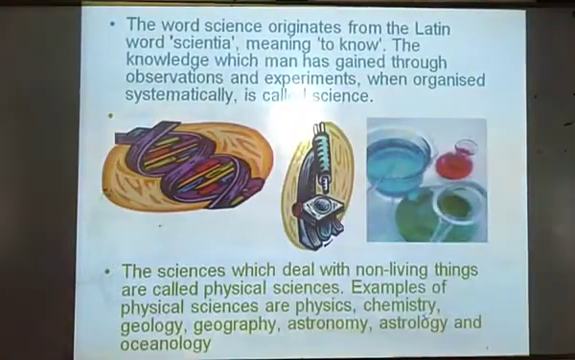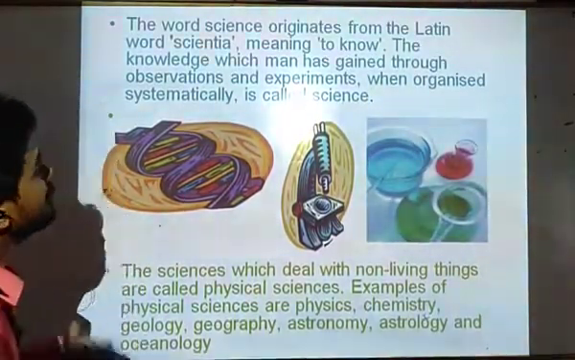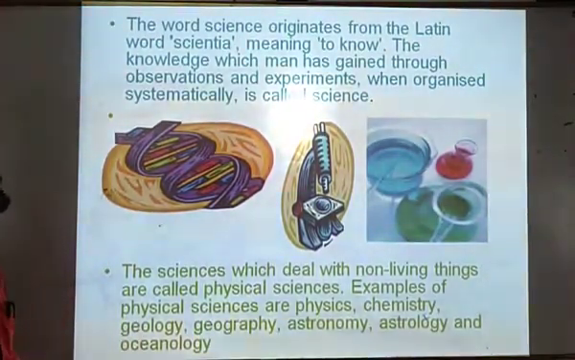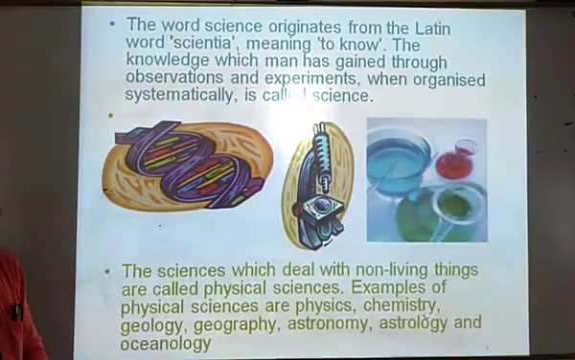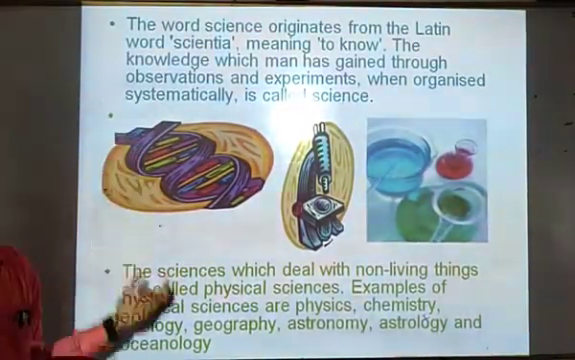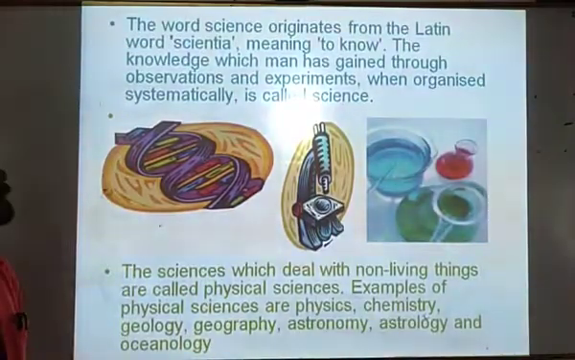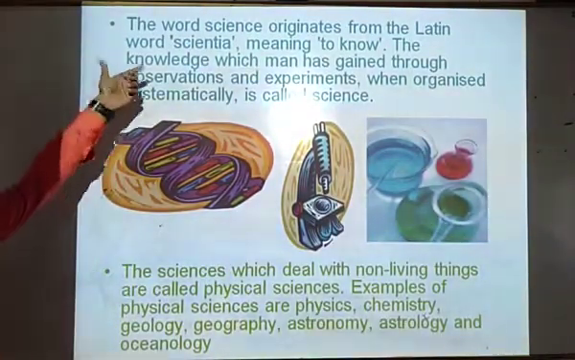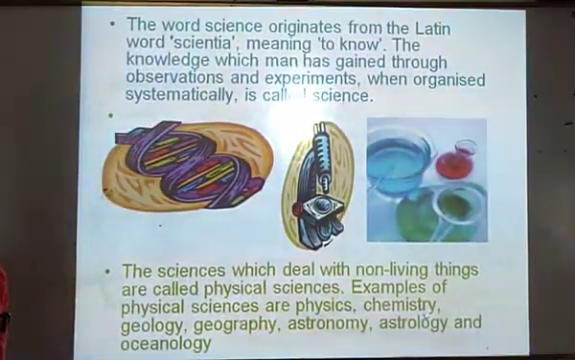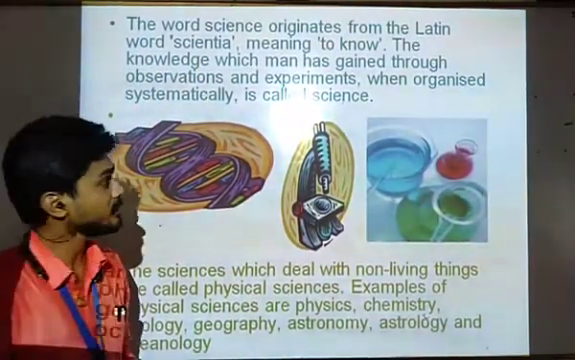Students, before starting the further topics, let us discuss what is science. As we can see here in the definition, the word science originates from the Latin word scientia. Scientia is a Latin word and its meaning is to know, to identify.